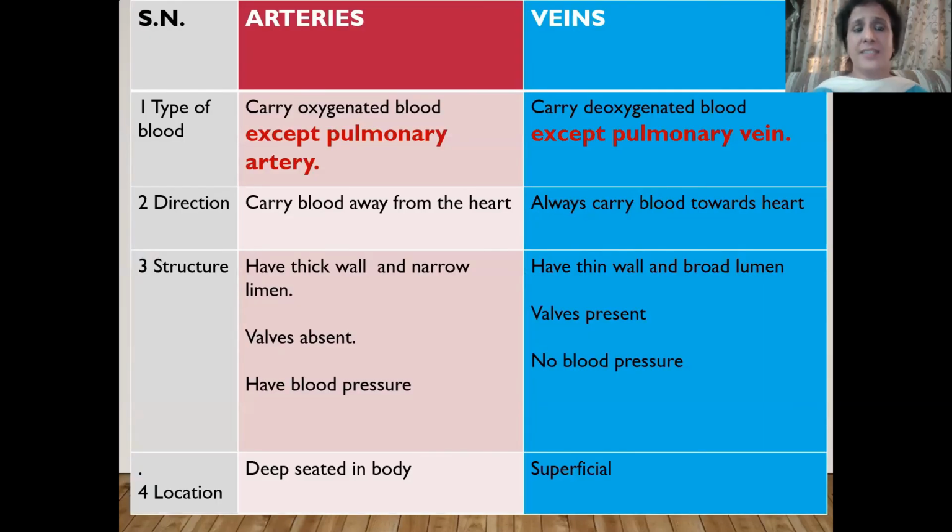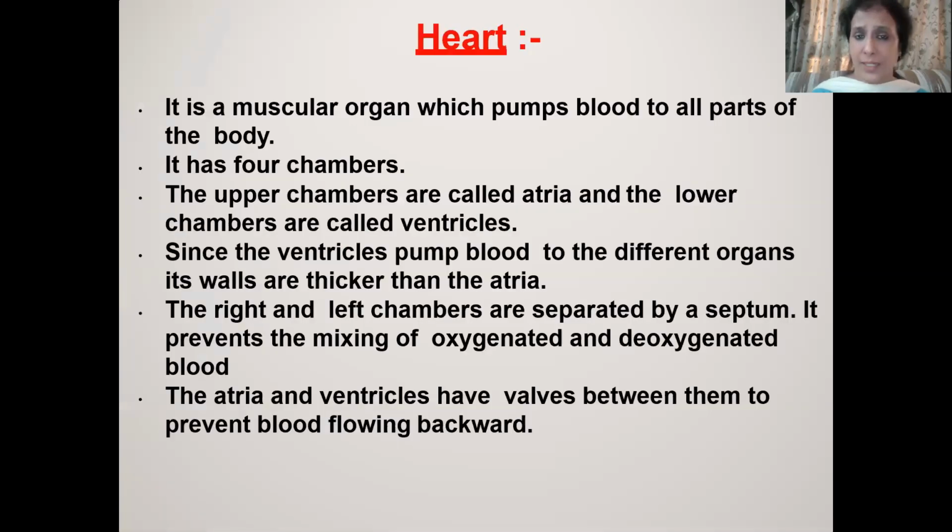I have summarized the differences between the arteries and veins in this slide. We can compare the arteries and veins on the basis of the type of the blood they are carrying, on the basis of the direction in which they are carrying the blood, on the basis of their structure, on the basis of their location. Okay, sometime in the exam, say there is only 1 mark question, differentiate arteries and veins on the basis of the direction they are carrying the blood. So in that case, you have to answer only this one. You are not concerned about the other differences. Okay, so you have to learn this table properly.